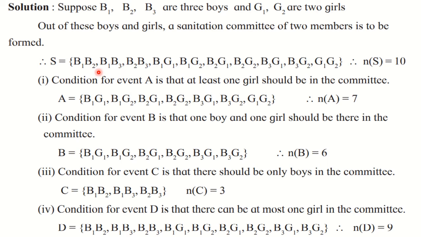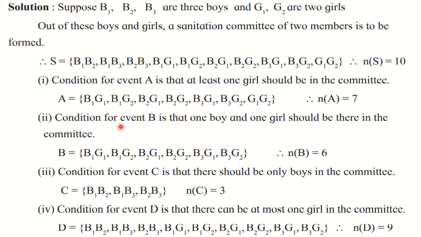You will take help of the sample space only while writing these events. Take note that the sample points are from the sample space only. Second, the condition for event B is that 1 boy and 1 girl should be there in the committee.